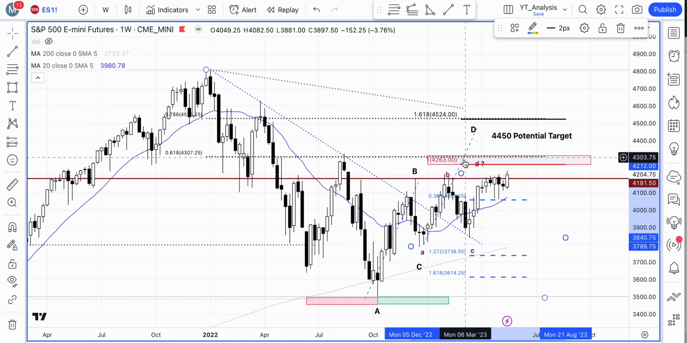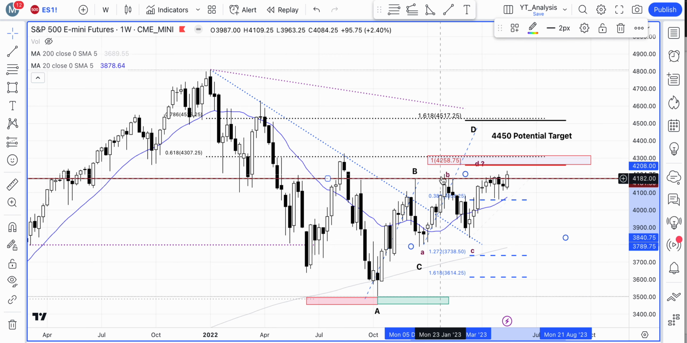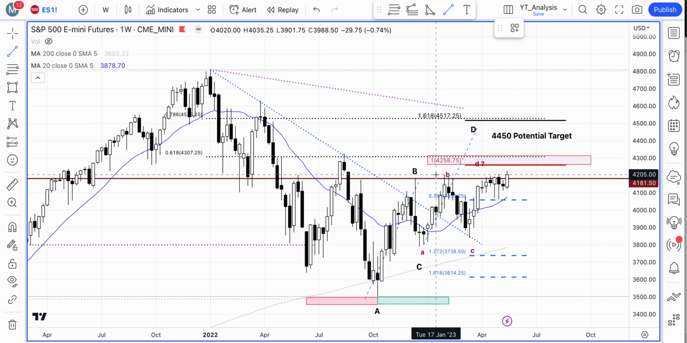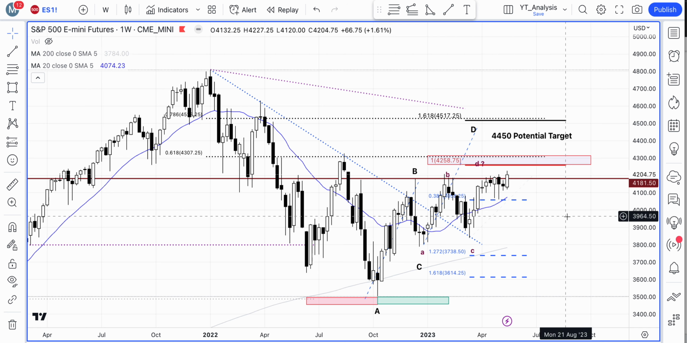Here we go. I'm just trying to find which one it is. Here we found it. Yeah, I believe it is this leg here, this one. So there we go. So that's the possibility which we have in the S&P 500 index.